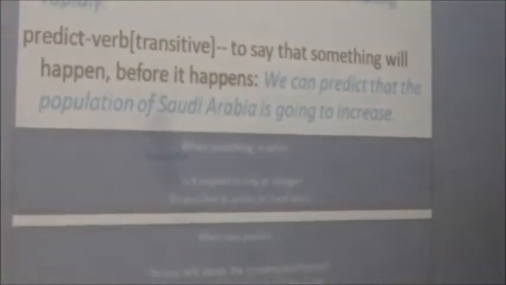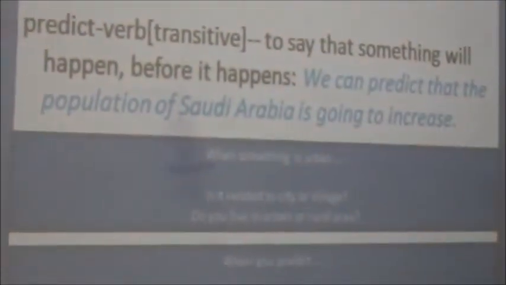We can see an example of the verb predict in a sentence. We can predict that the population of Saudi Arabia is going to increase. We predict this based on present information that it's going to increase. So we tell what's going to happen regarding population in Saudi Arabia. So that is predict.